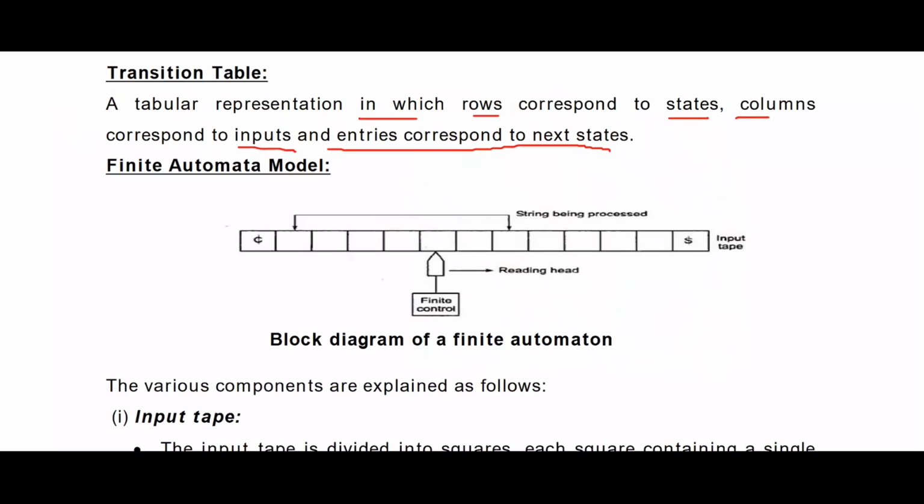So we are reading the input symbols from the input tape. Let us suppose this is the input tape. In the input tape, you have symbols, let us suppose A, B, B, A, B. So this is the string. Here you have a read head. That read head is reading the input symbols one by one from the input string, and according to the input symbol, the control is changing from one state to another state.